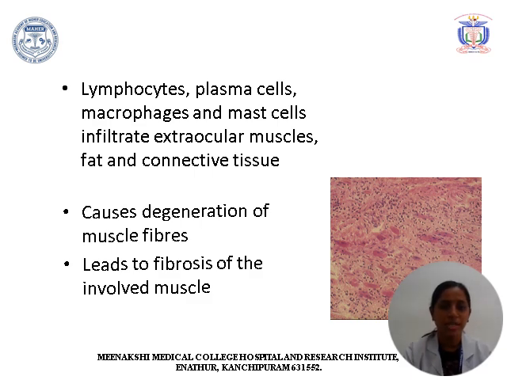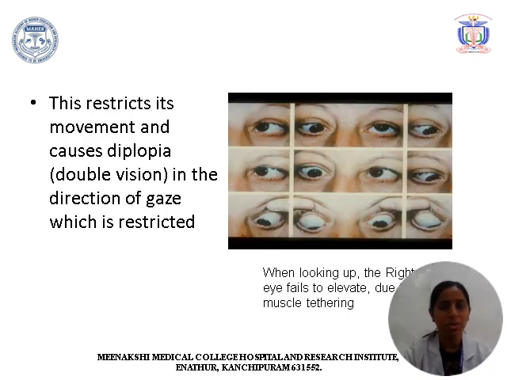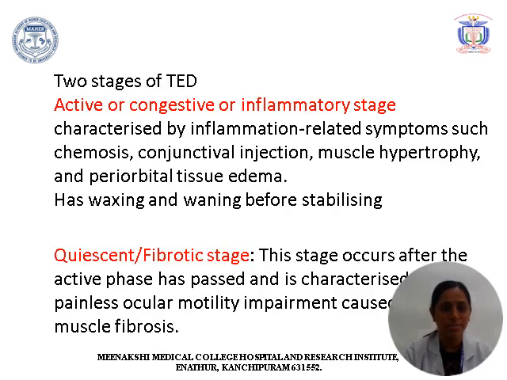Histologically, there will be lymphocytes, plasma cells, macrophages, mast cells which infiltrate the extraocular muscles, fat and connective tissue, in later stages causing degeneration of muscle fibers leading to fibrosis of the involved muscle. This fibrosis of the muscle causes extraocular motility defect. The most common defect in thyroid eye disease is the elevation deficit, which is shown in this image. The order of muscle involvement will be inferior rectus, medial rectus, superior rectus followed by lateral rectus.